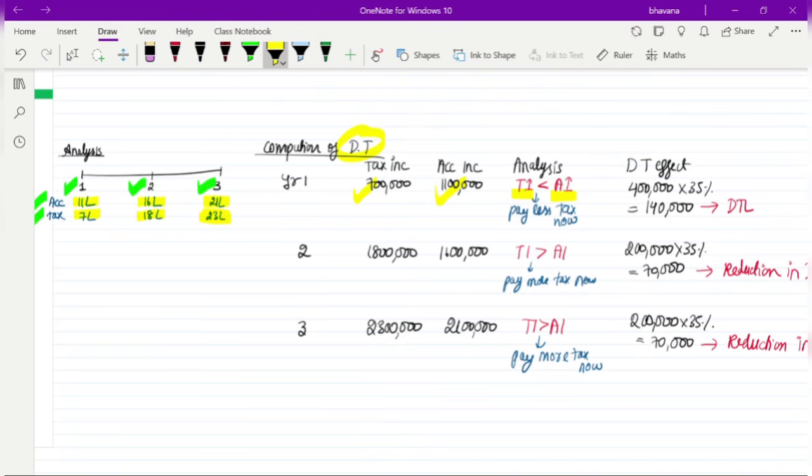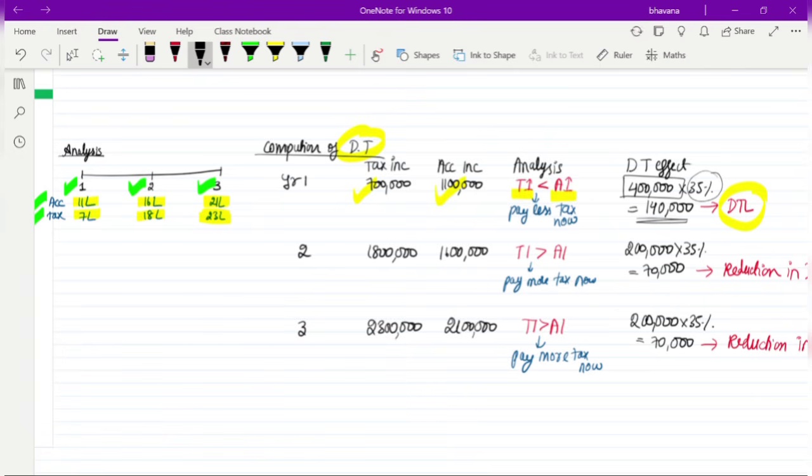So that means in the future, you will have to pay more tax. So if in the future you have to pay more tax, now it is an obligation. So in such case, you will create a DTL. So how much DTL will you create? 11 lakh minus 7 lakh. So how much is the timing difference? 4 lakh rupees is the timing difference. So 4 lakh rupees into 35% your tax, 1 lakh 40,000 will be your DTL.